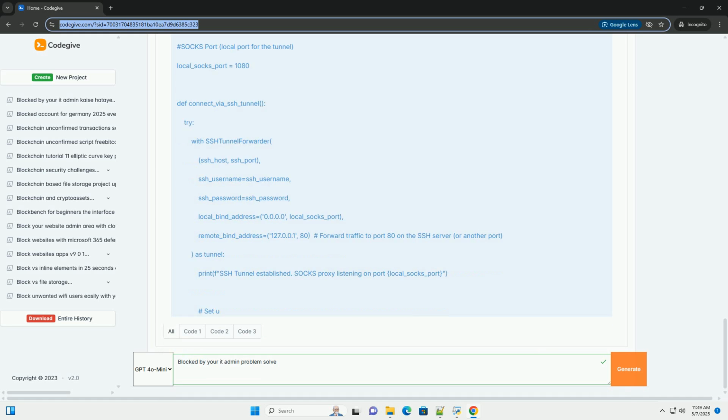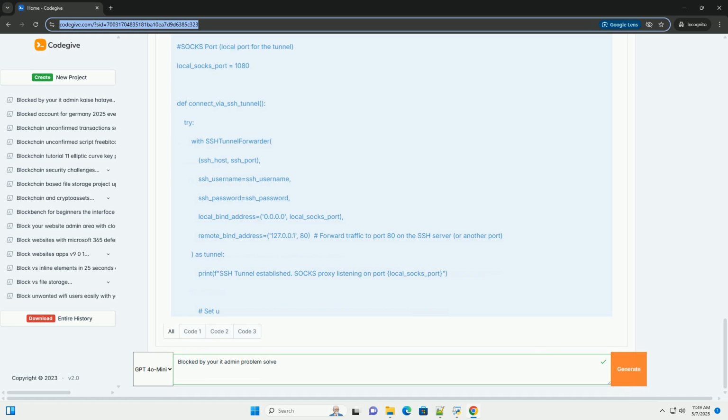Regular updates. Antivirus software, operating systems, and applications are constantly updated to address security vulnerabilities. Keeping your system up to date is crucial for maintaining security. Best practices. Communication is key. If you're encountering a "blocked by your IT admin" error, the first step should be to communicate with your IT administrator. They can provide you with guidance and assistance, and they might be able to create exceptions for the applications or websites you need to access.